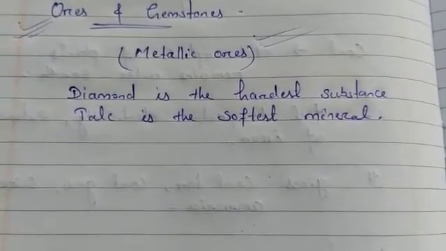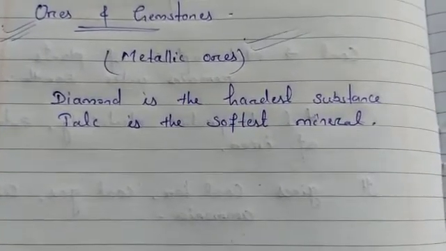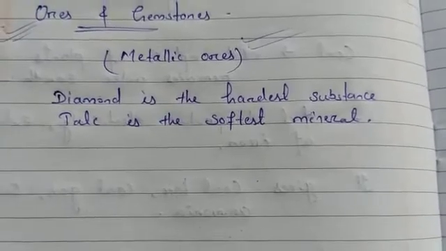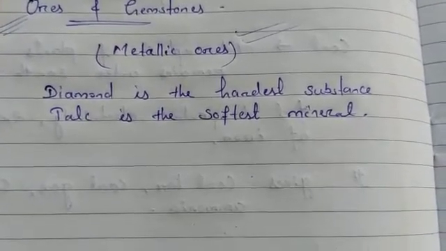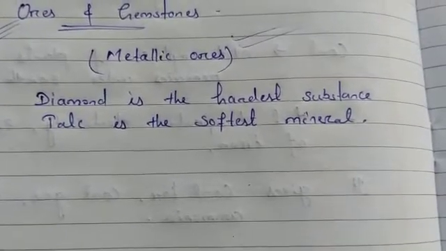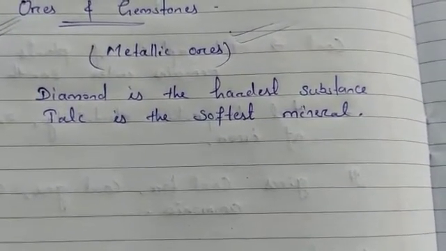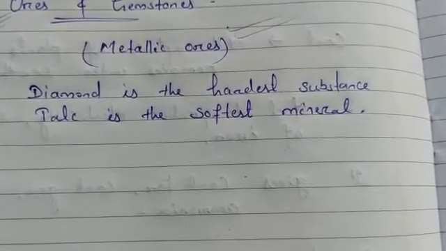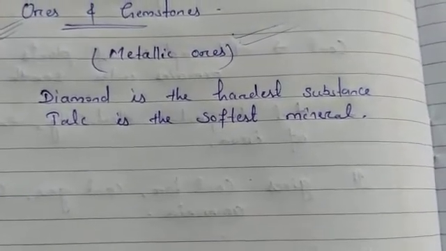So mostly rocks give us useful metals in the form of metallic ores, precious stones and gems like diamonds and rubies, and other useful minerals which make the soil fertile or are used to make fertilizer to ensure a good yield of crops.